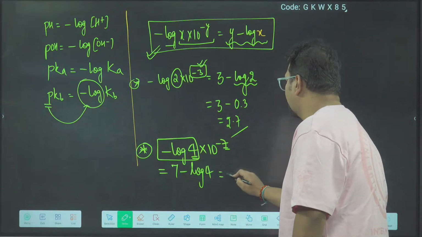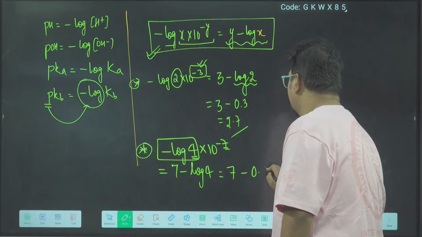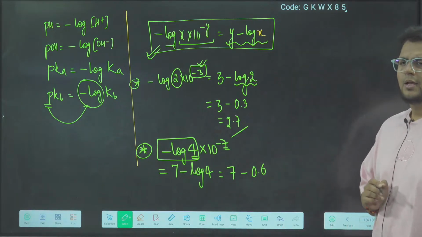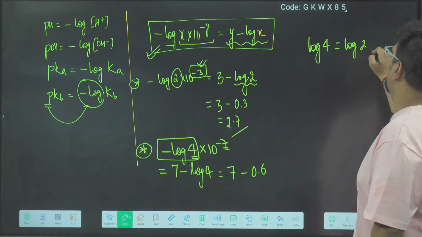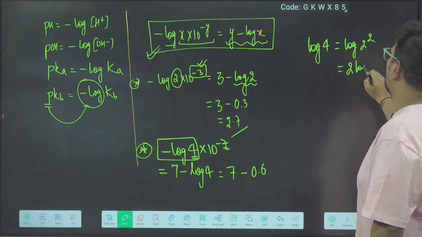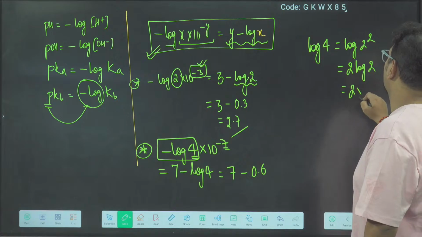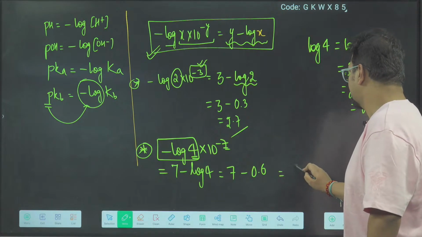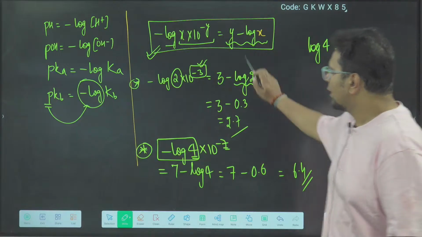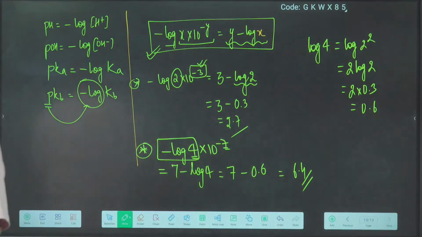So 7 minus log 4, and log 4 is 0.6. Sir, how is log 4 0.6? Look, log 4 is log 2 square, that is 2 log 2. Log 2 is 0.3, so this is 0.6. So it is 6.4.